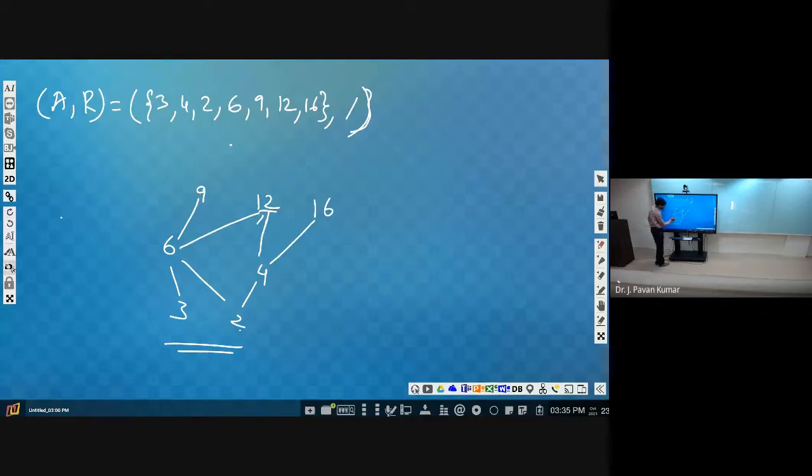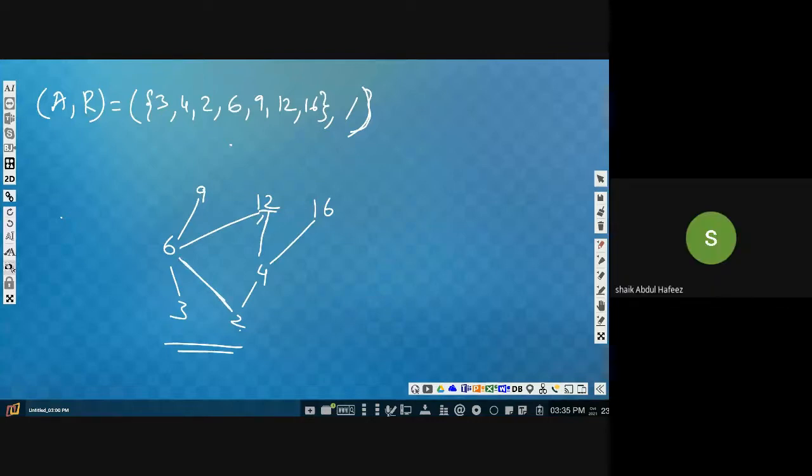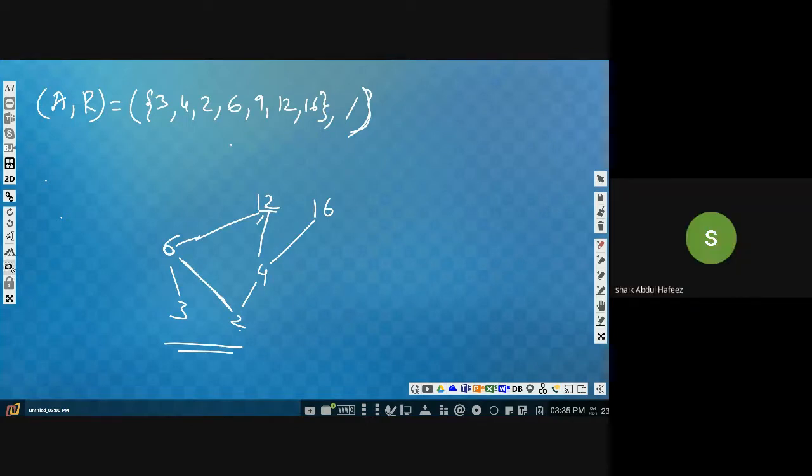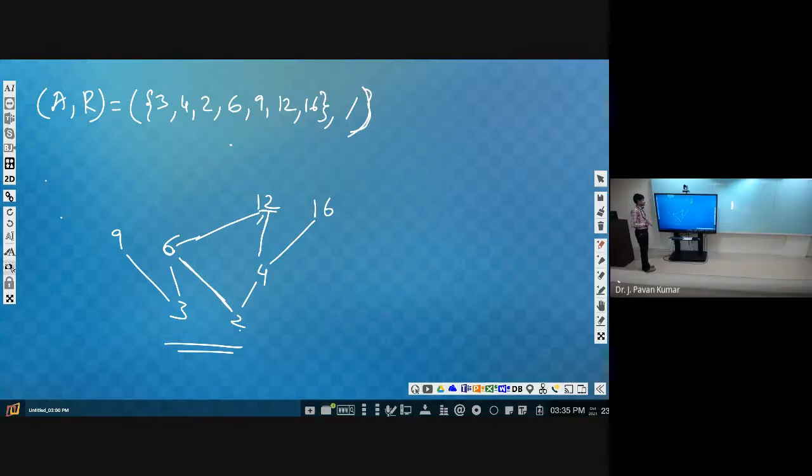I will give you the clue. 6 to 9, sir. 6 to 9 is the wrong one. Why? Because 2 to 6, 6 to 9, but 2 is not related to 9. This is the wrong one. Even you can consider 6 and 9 are not related. So where should we keep 9? Above 3. Here we can keep. Yeah, that's it. So this is the Hasse diagram. Is this correct? I think yes.